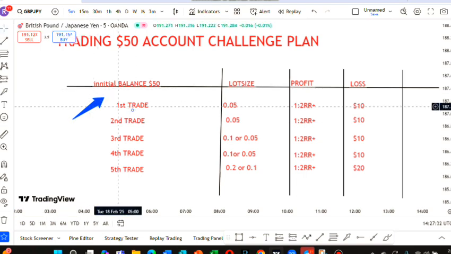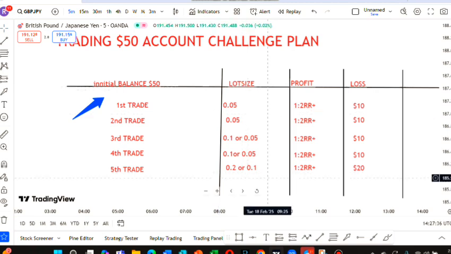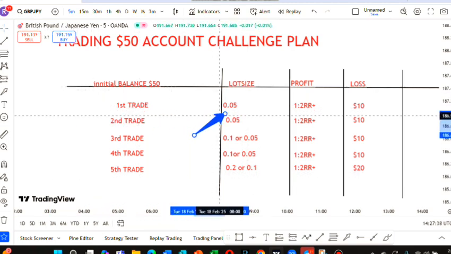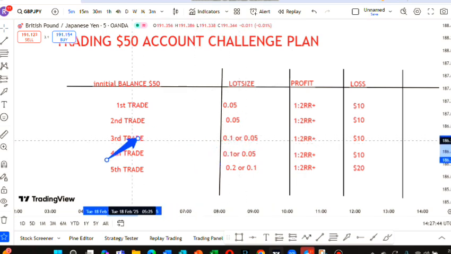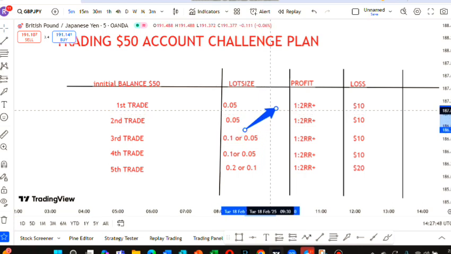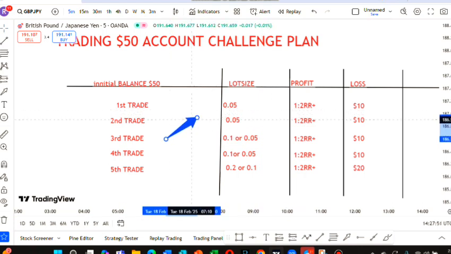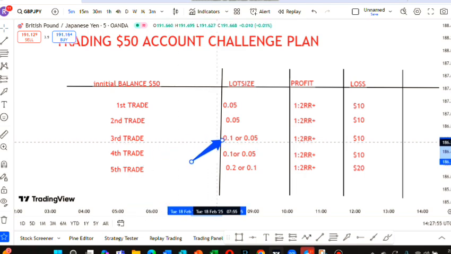The initial balance is $50, and these are the lot sizes we shall be using: 0.05, 0.01, 0.1, or 0.05 on our third trade. When we have a two-win streak, first trade win, second trade win, then we increase our lot size to 0.1.